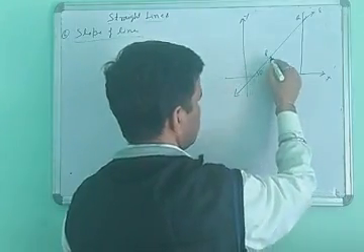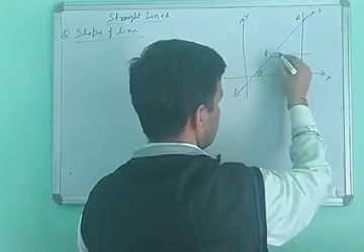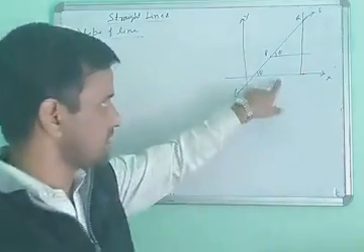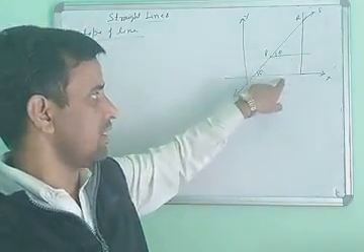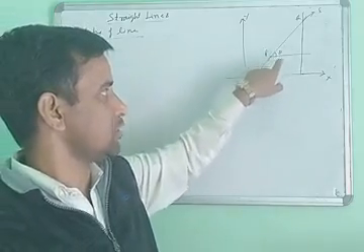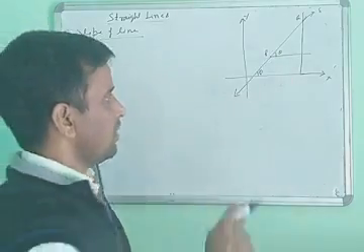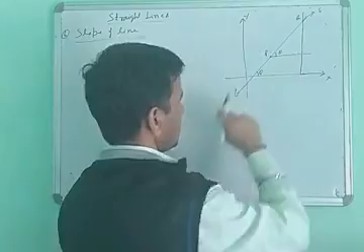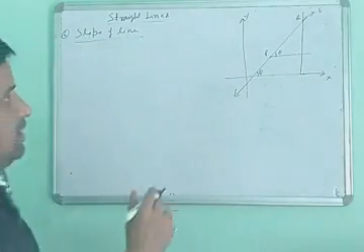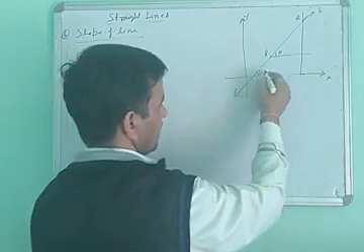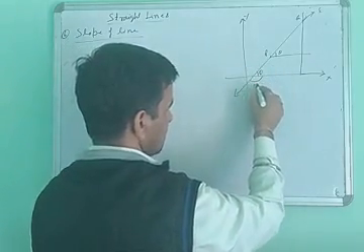Then this is theta, and this is also theta here, because these two lines are parallel. Both angles are corresponding angles, so this theta has the same value. So how do we find the slope of this line? The angle here is theta, and this angle here is 180 minus theta.